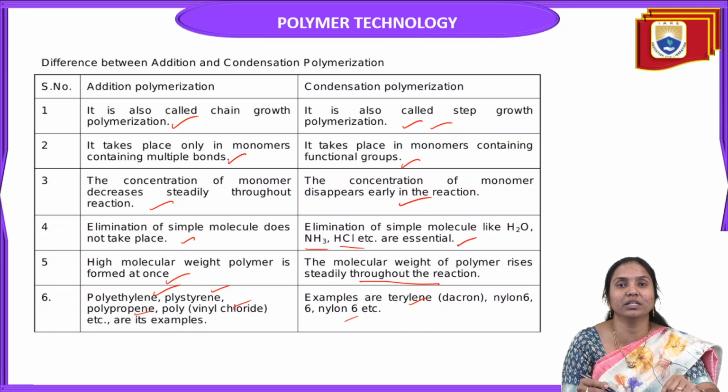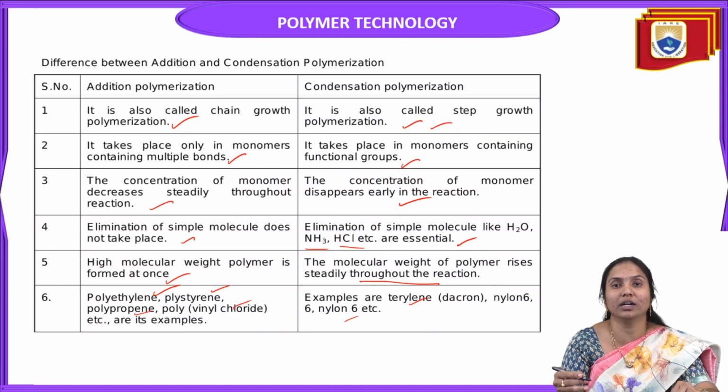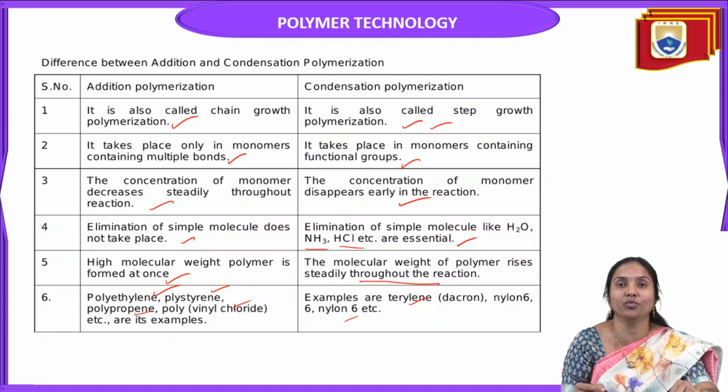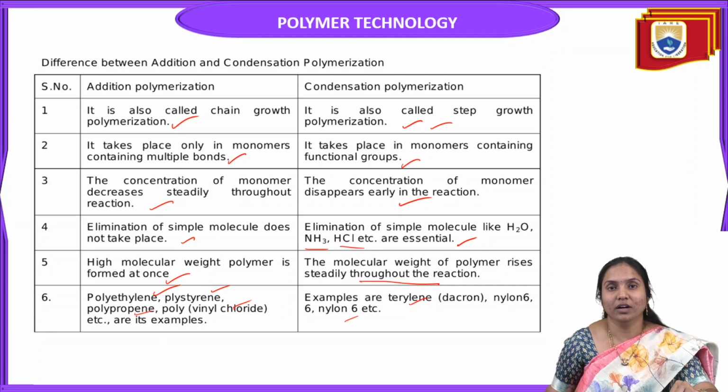These three steps are involved in all three types of mechanisms of addition polymerization, which we already discussed. We also discussed condensation polymerization, nylon 6,6 preparation, and the bonds formed in terylene. And we learned the differences between addition polymerization and condensation polymerization in this session. I hope you understood all.